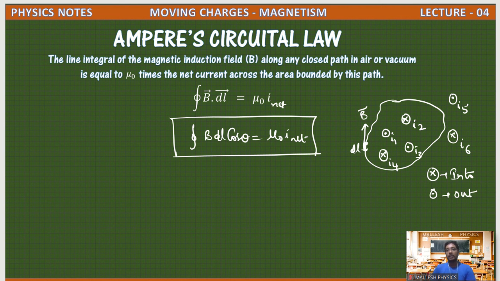Now, how to take this net current? We have to take the direction of the current, plus or minus, as an algebraic sum. We have to take the net current as the algebraic sum of individual currents. So which current is positive and which is negative? The currents going inside the plane, inside this loop, should be taken as plus.